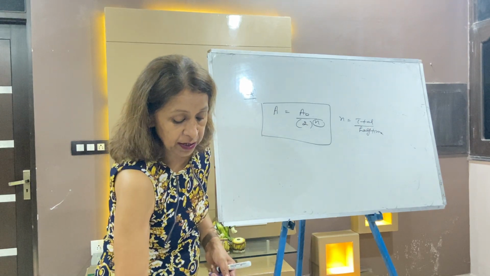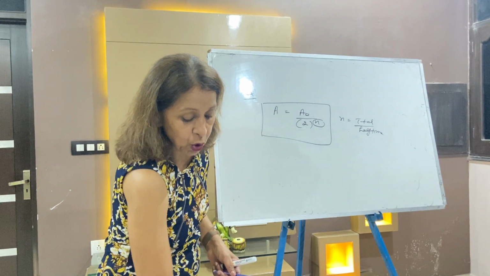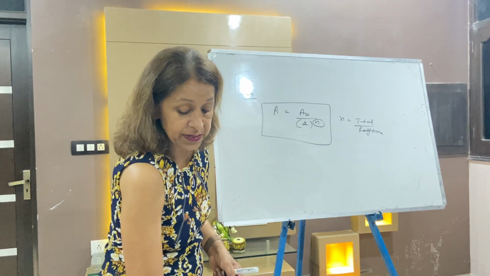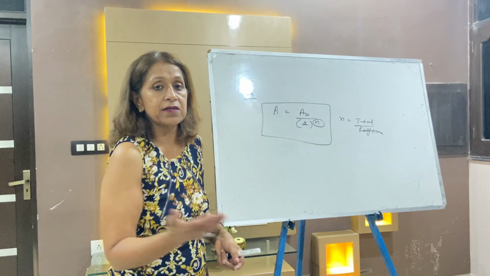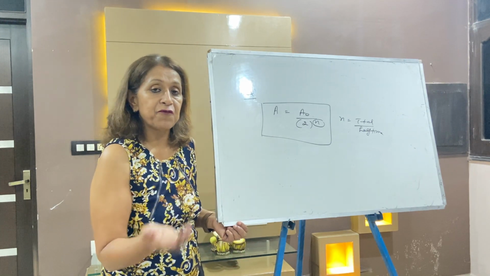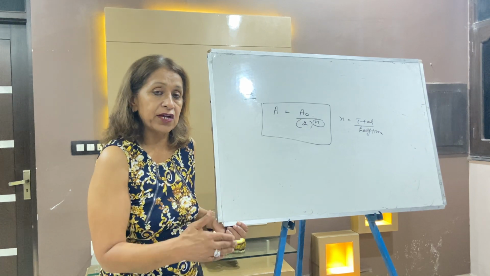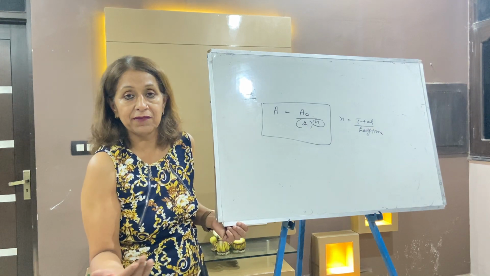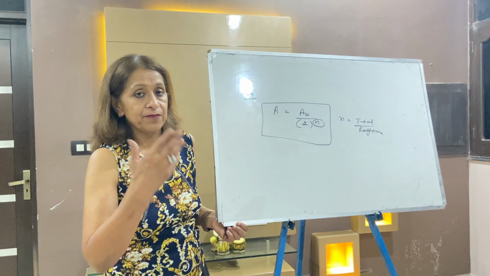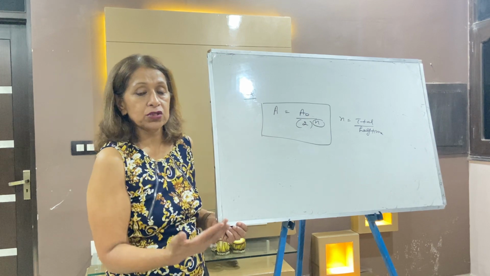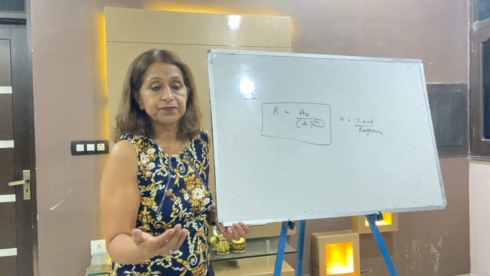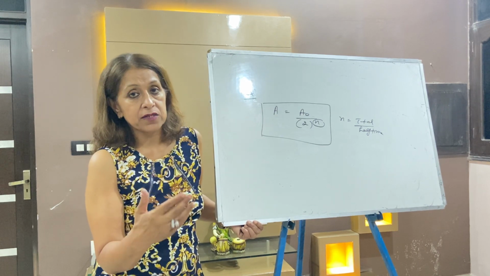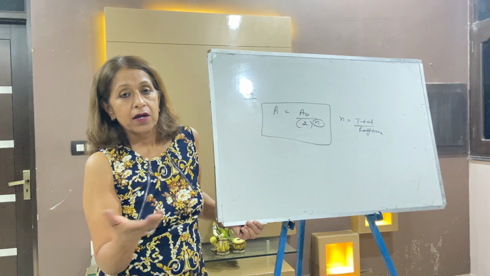So with that, your chemical kinetics chapter is over. Before taking questions, let me give you the hint of what you have done in this chapter. There are two types of rates: average rate and instantaneous rate. How to calculate average rate: C2 minus C1 by T2 minus T1. How to calculate instantaneous rate, I have already taken two numericals. More questions on instantaneous rate I will take in my next lecture. After that, the topics are rate law, mechanisms, order, molecularity, rate law, mechanism.